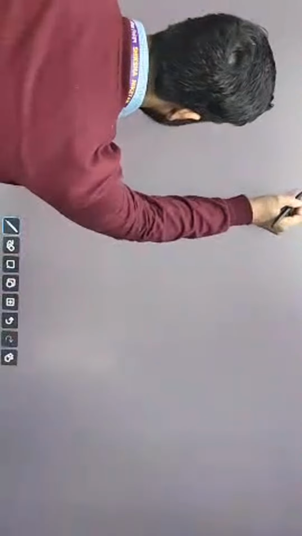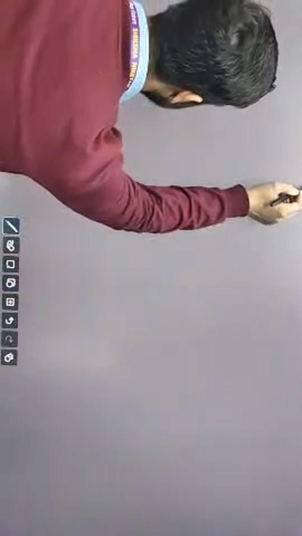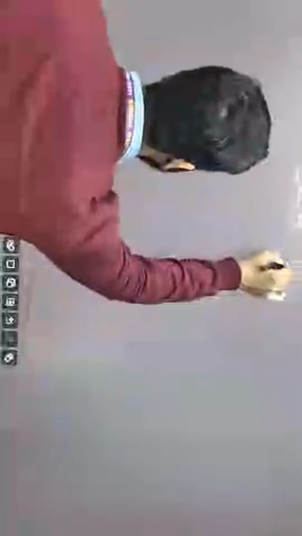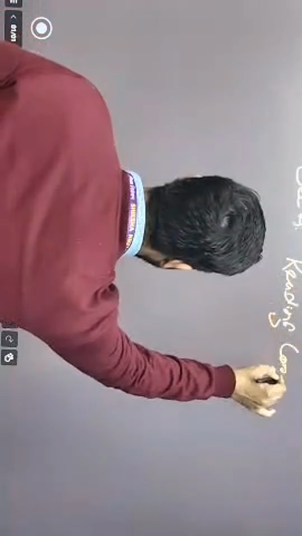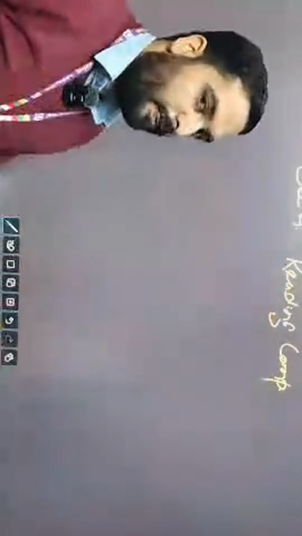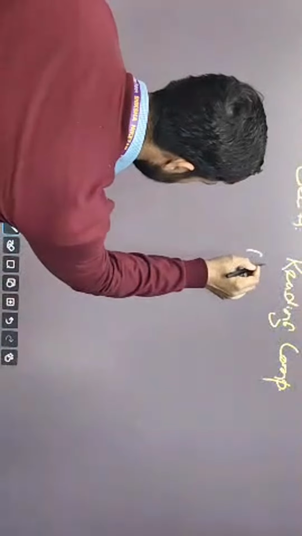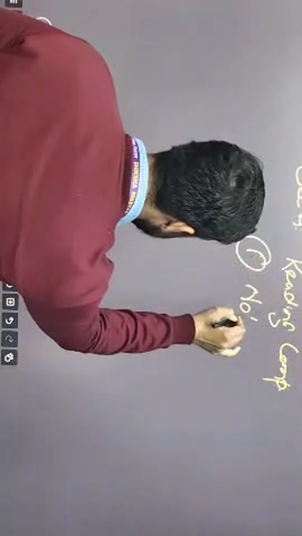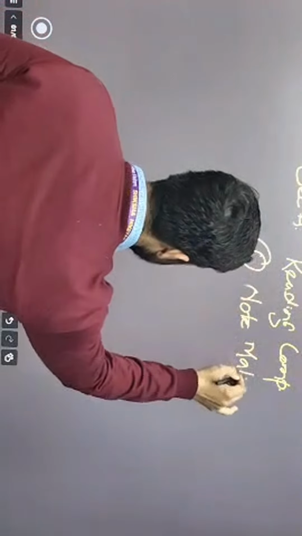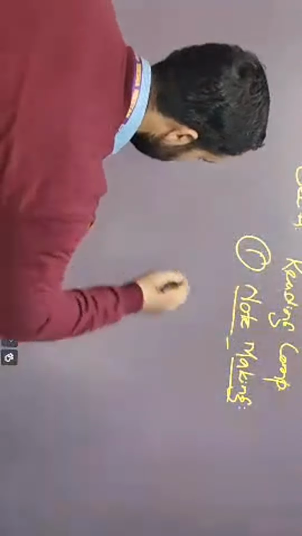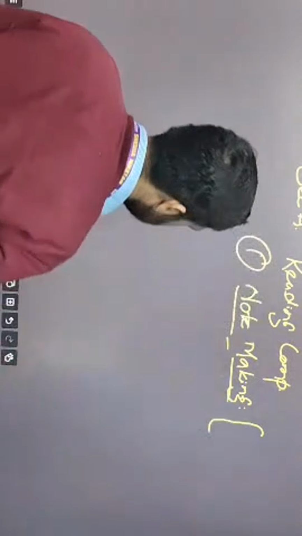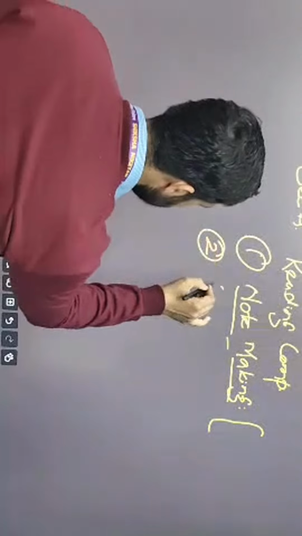So basically, we have three sections of syllabus that we're going to have to deal with in the examination. Part first is section A, called reading comprehension. So this is reading comprehension. Again, you're going to have to understand it at its roots. First thing that we're going to have to understand is that we have a note making pattern kind of question. Note making, as we have done a number of times in the classes, you have done at least twice or thrice, you have done the examination of this, but still I will tell you about the format, the pattern, and its elements and purpose. The second is unseen passage.